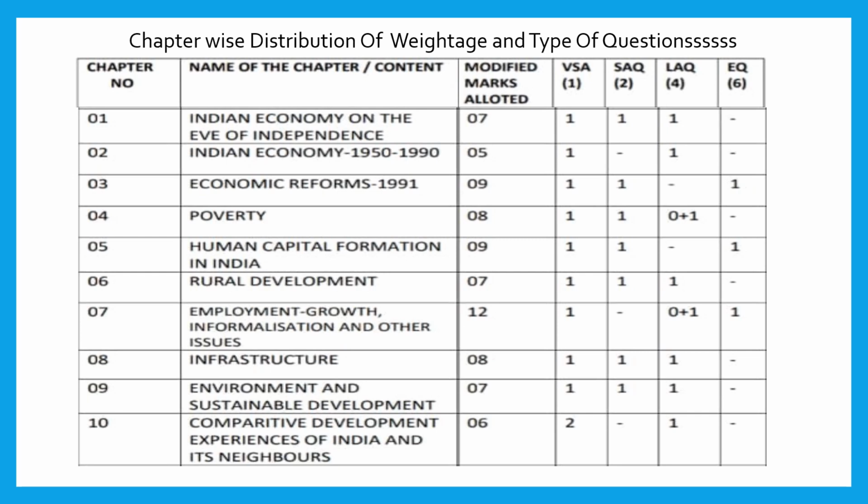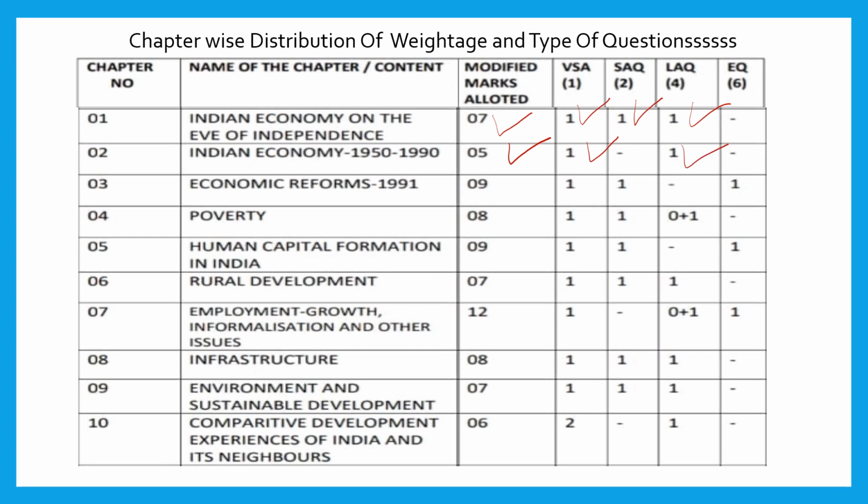So here we go with the Indian economy, that is, Indian economic development. If we see the first chapter in part B, Indian economy on the eve of independence, the allotted marks is 7. From this chapter, you can expect one 1 mark question, one 2 mark question and one 4 mark question. Indian economy 1950 to 1990, the second chapter, the allotted marks is 5. From this chapter, one 1 mark question and one 4 mark question.